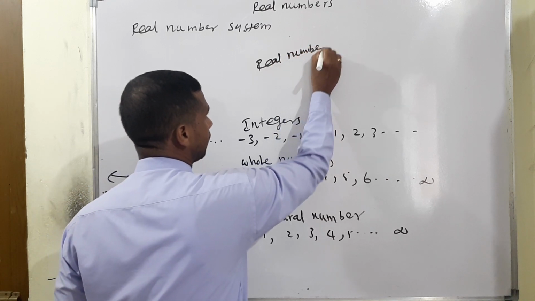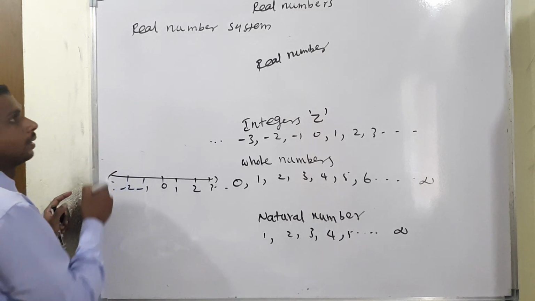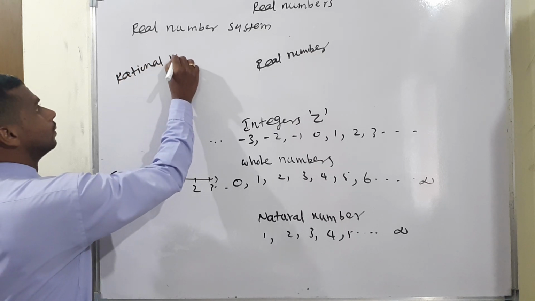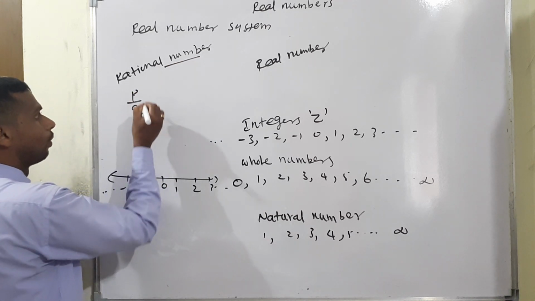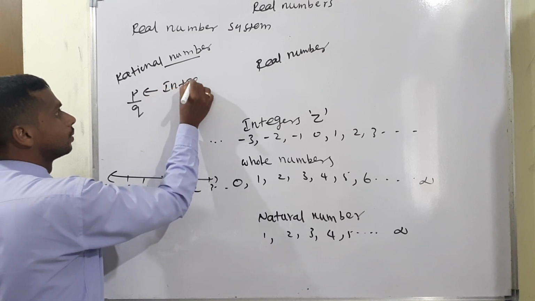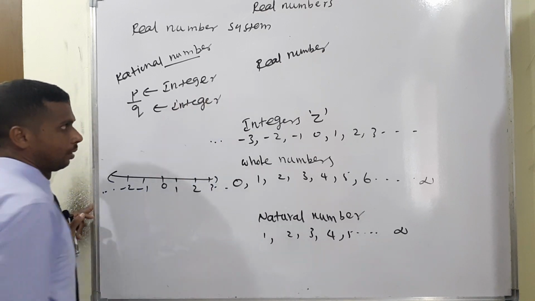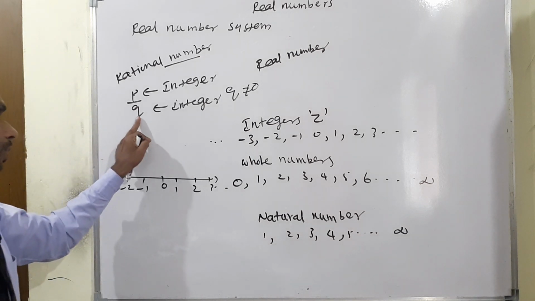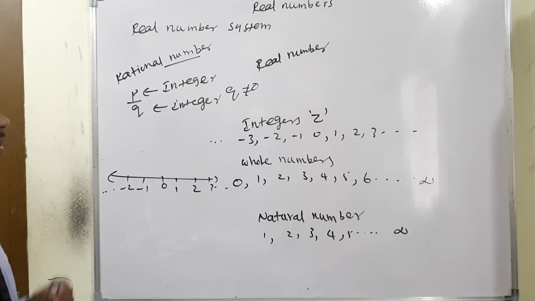Then another important point, real numbers. Real numbers include a rational part and an irrational part. Rational number means we can express it in the p by q form, where p is an integer and q is also an integer. But the main condition is that q is never equal to 0, because if q is 0 it is infinite and the value does not exist. So p by q, both integers, with the condition q not equal to 0.